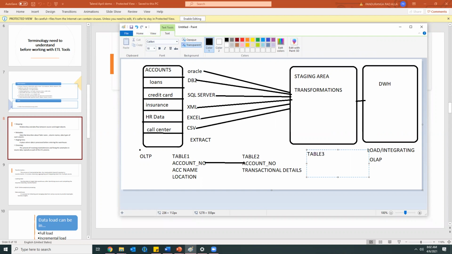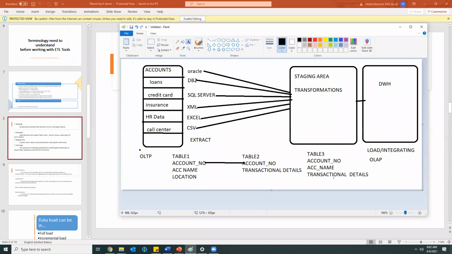In this table, if I want to see the details, I need account number, account name, and what are the transactional details of that person. I want to see it like this. But how can I get these details? I need account number from either of the tables, I need account name only from table one, and I need transactional details from table two.